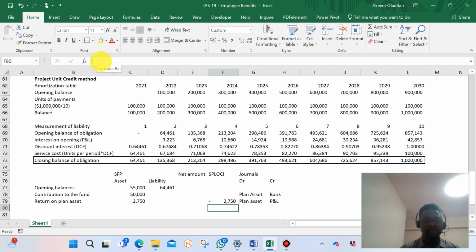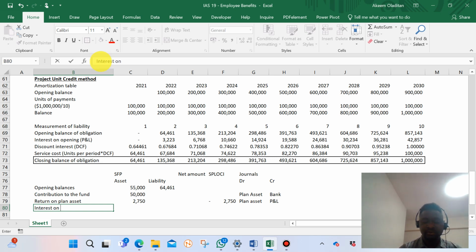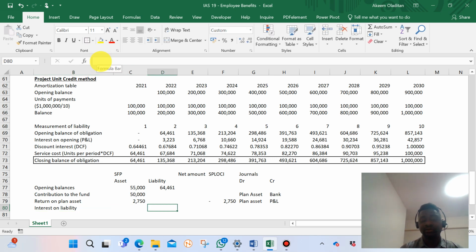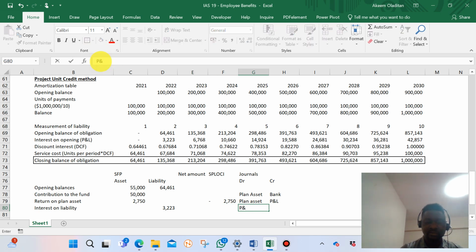So let's choose negative. Now the interest on the liability that accrues over a period of time. There's an interest on the liability also, just like we have here, and that interest on liability we have already computed. In that year, 2022, that is the interest on the liability. So that interest on liability, we will debit P&L and credit liability. This will increase our liability over a period of time. So this amount will come here.